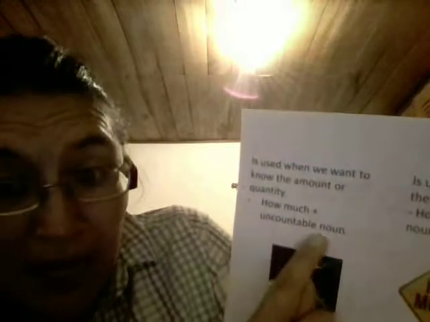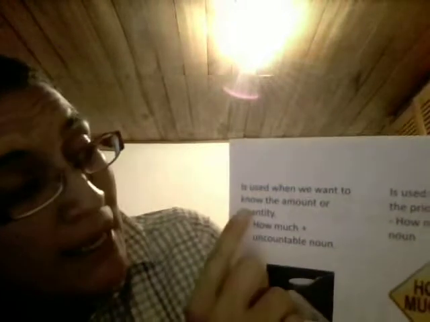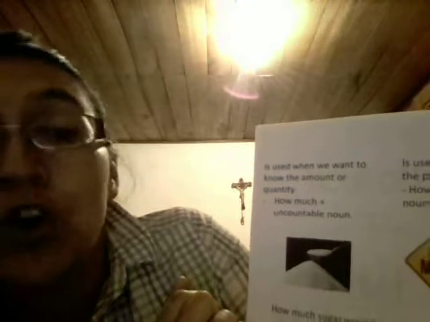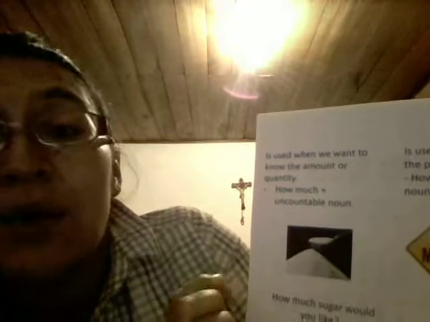We have the word how much. It is very similar to the one that we saw before, how many, but this is used with uncountable nouns. It is used when we want to know the amount or quantity, but with uncountable nouns.